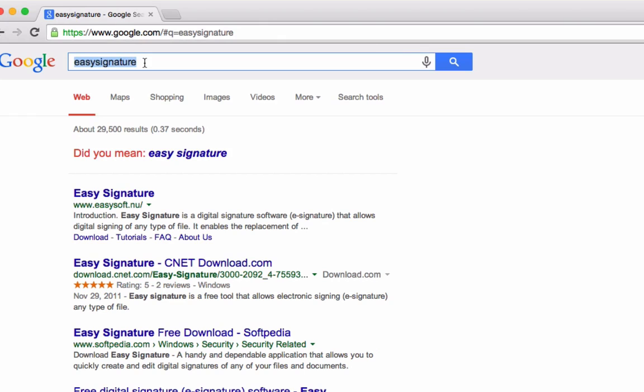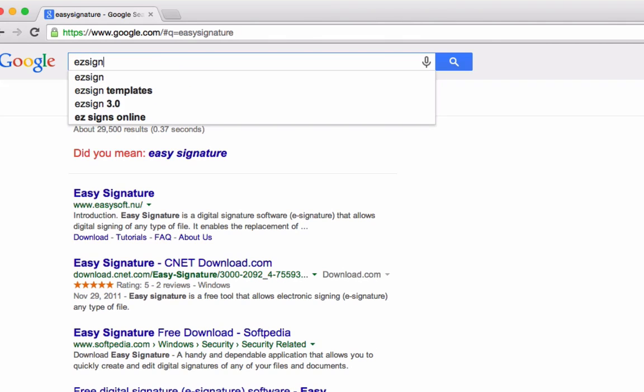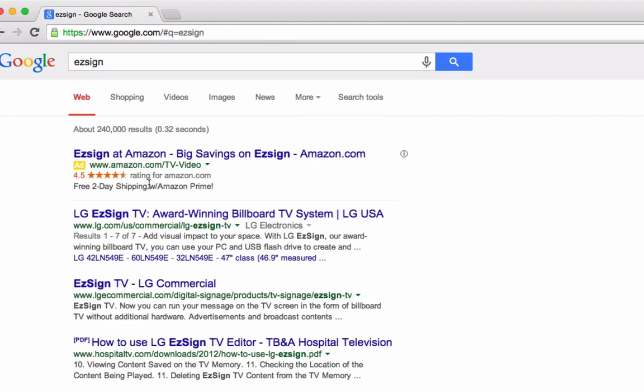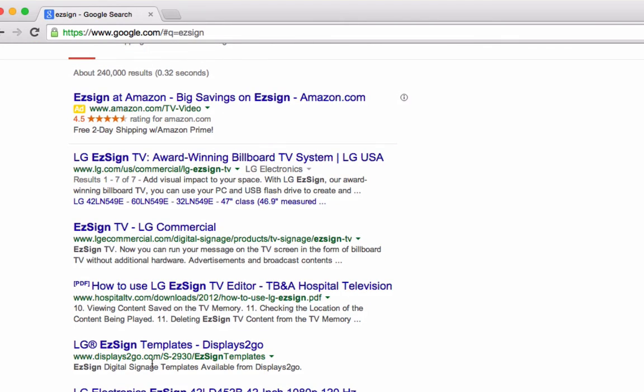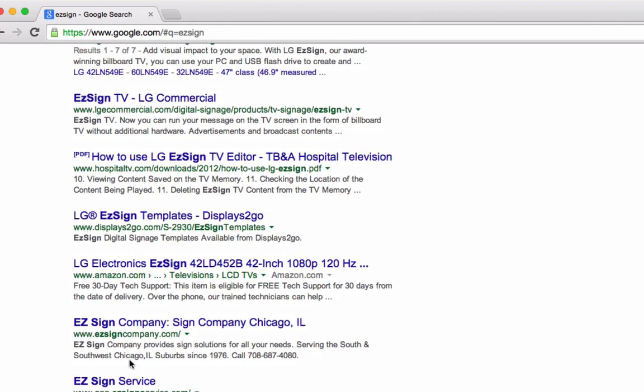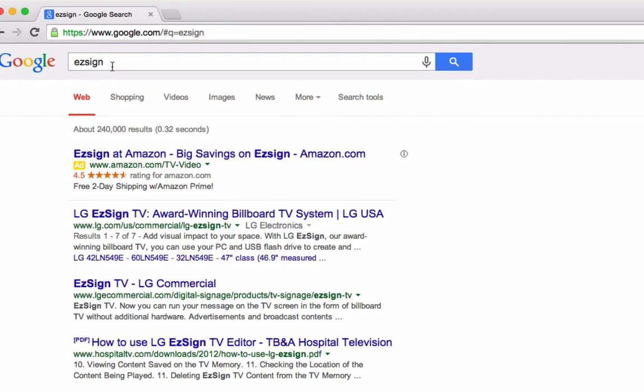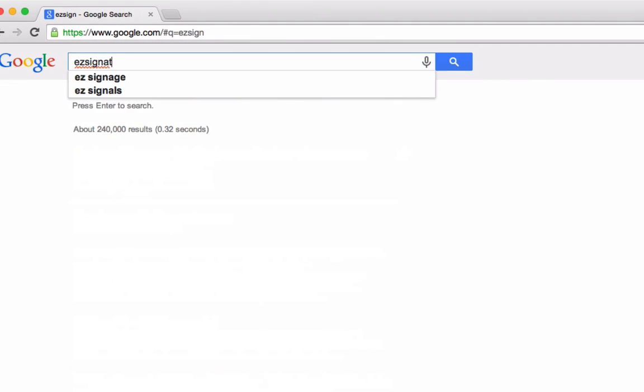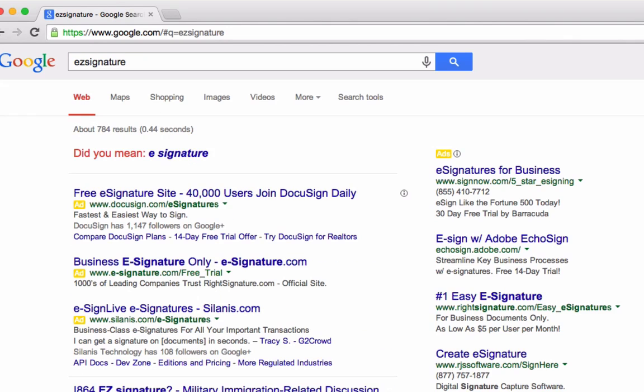Instead of easy, I'll try the letters EZ. Let's try EZ Sign and see what comes up there. So LG has a TV called Easy Sign. Maybe I'll try EZ Signature. So there's e-signature.